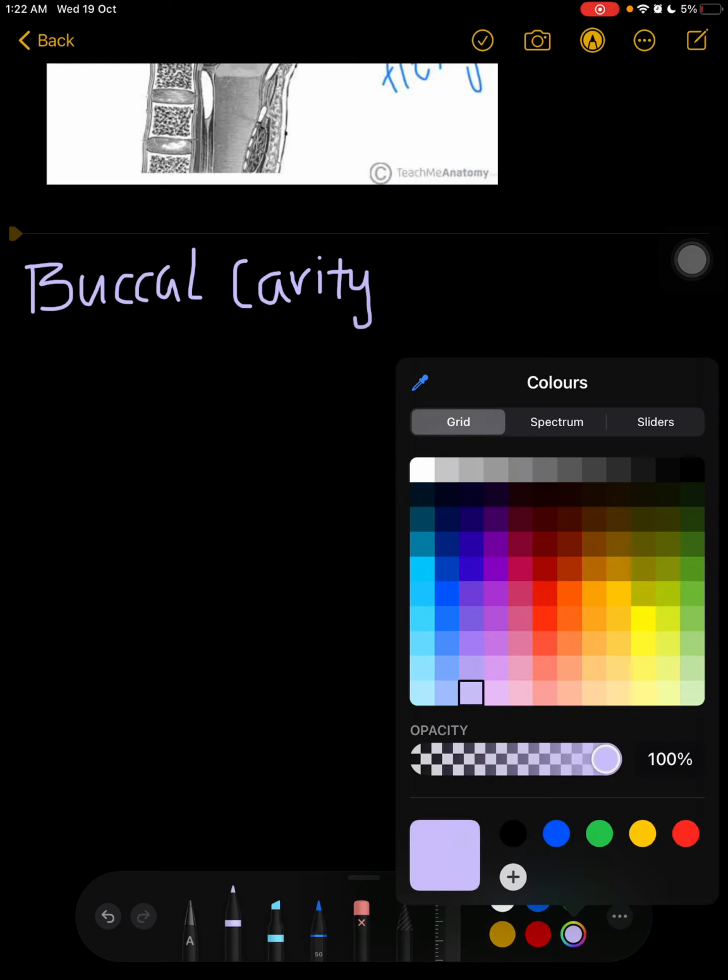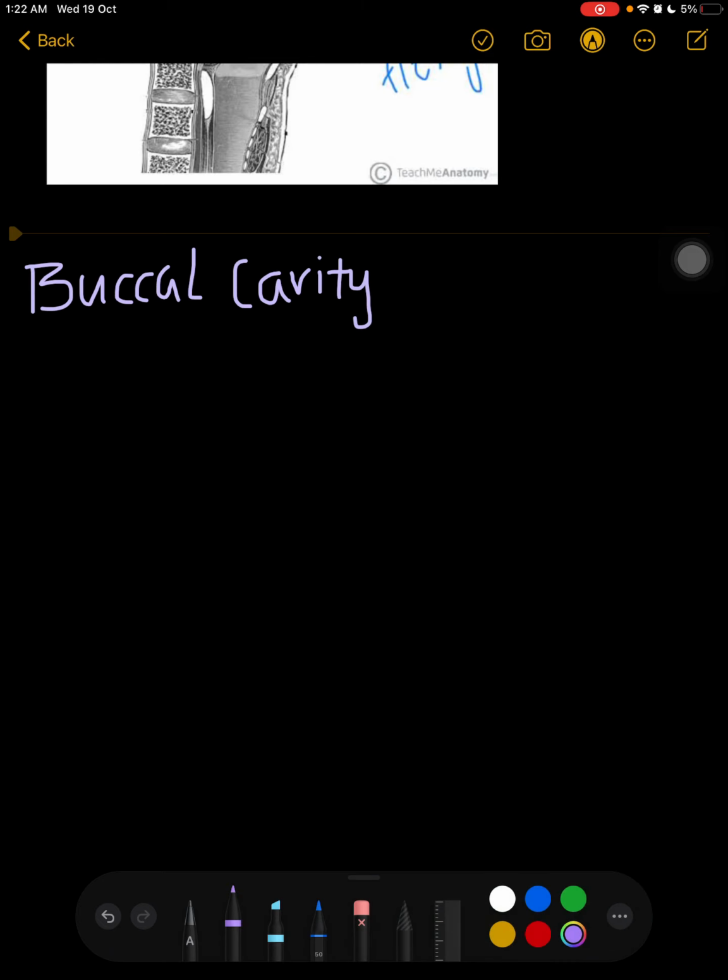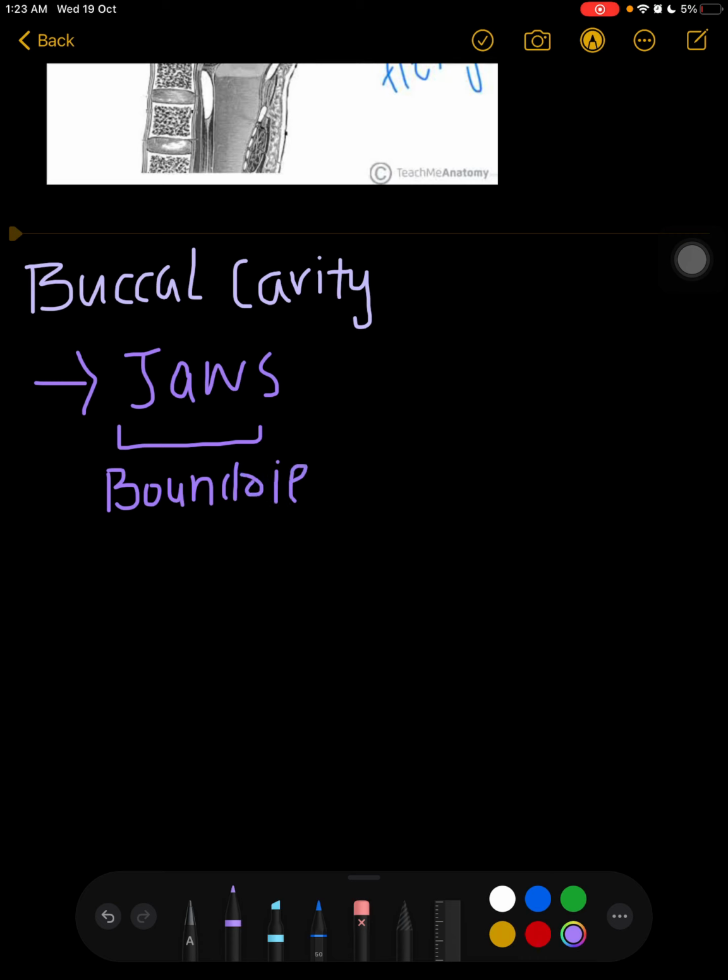Now the buccal cavity is comprised of, first of all, jaws, which are making the boundaries: the upper jaw and the lower jaw.